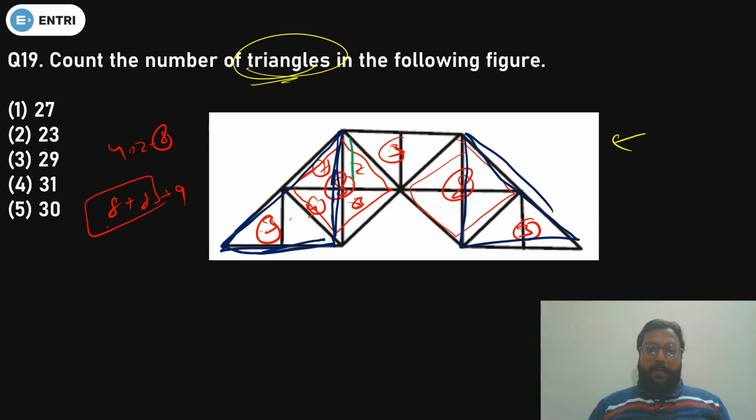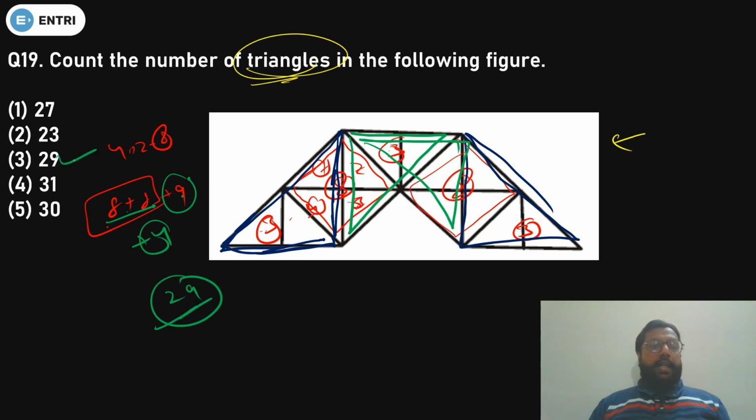If you see this triangle and this triangle, this is also there. So total 4 triangles are more here. So total 8 plus 8, 16. 16 plus 9, sorry, 25. 25 plus 4, that will be 29. So answer will be 29. That is option number 3. Done. Clear or not? I hope it is clear to you. You have to just find out the answer by first of all dividing the figure. Then you can find out the real answer.